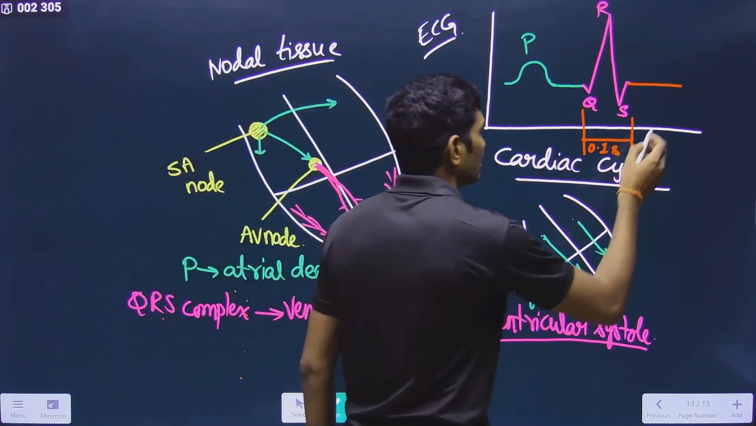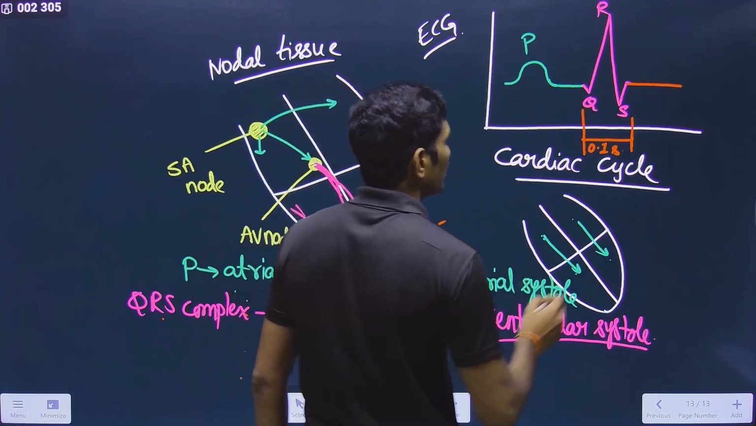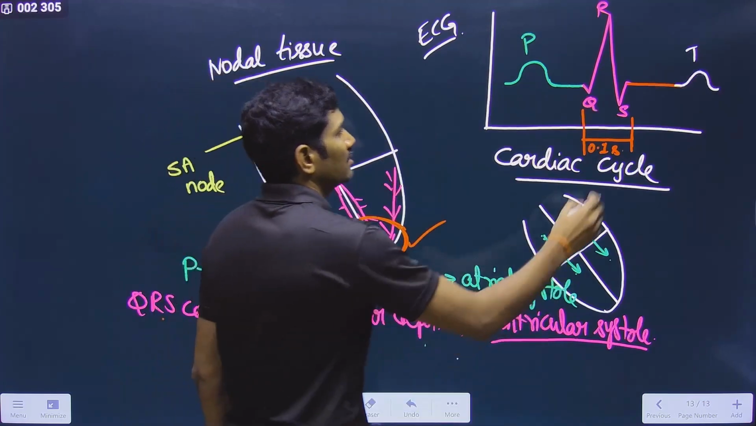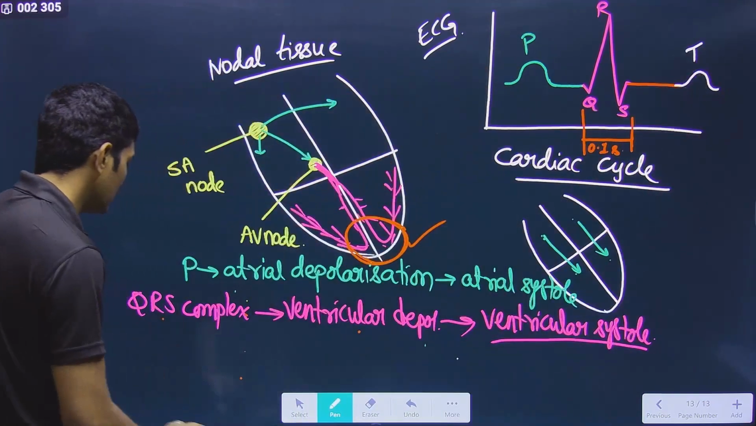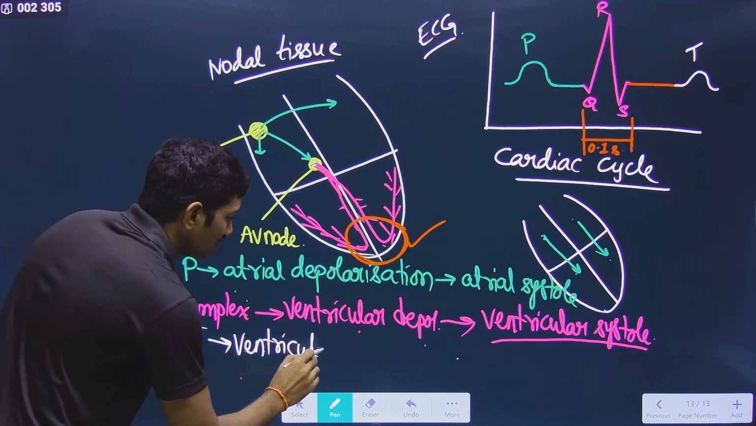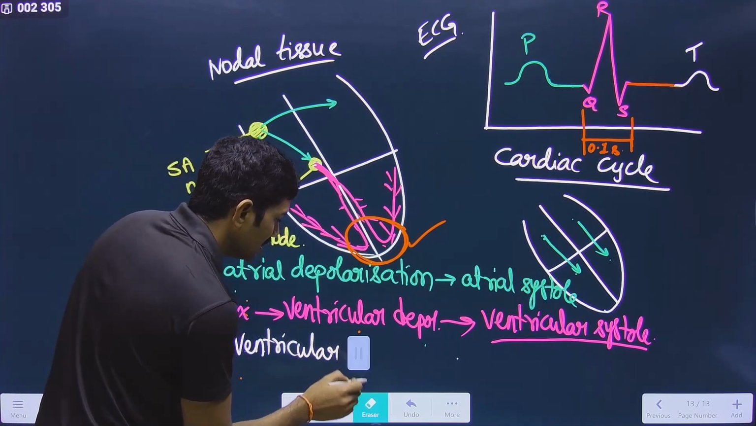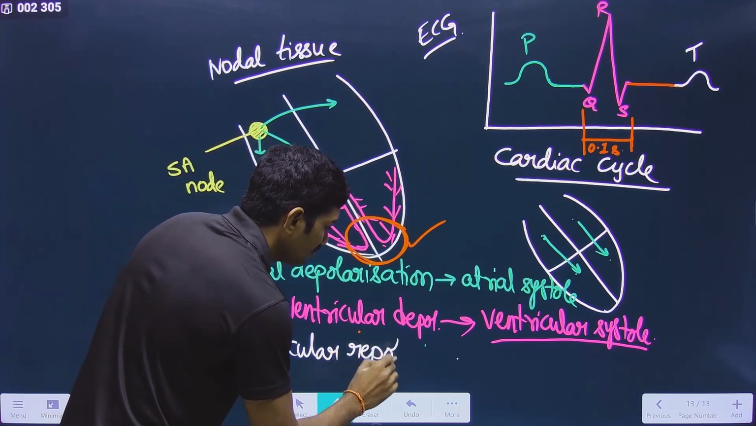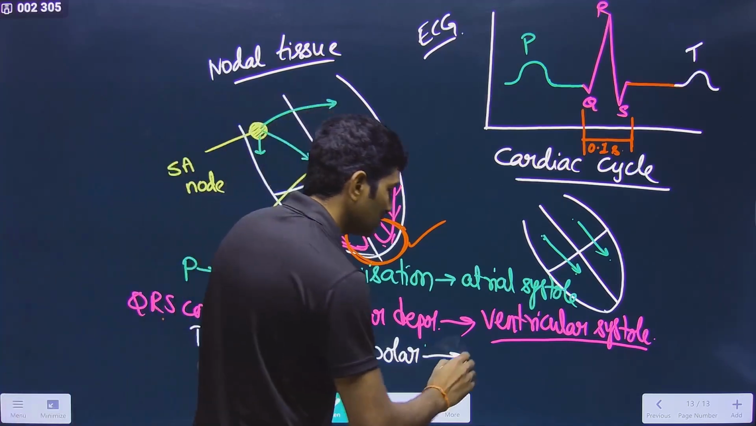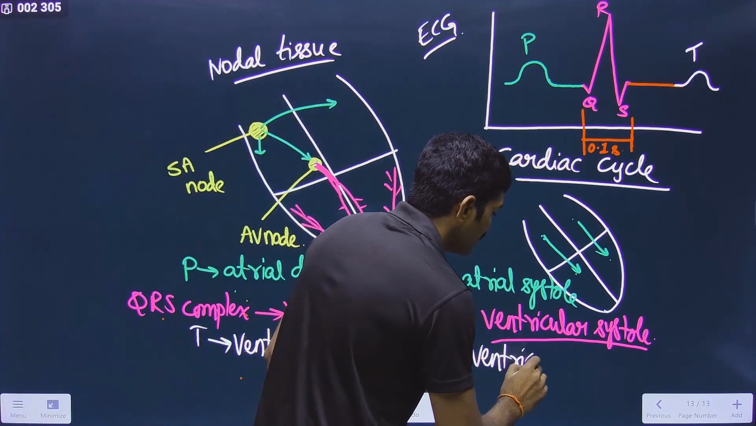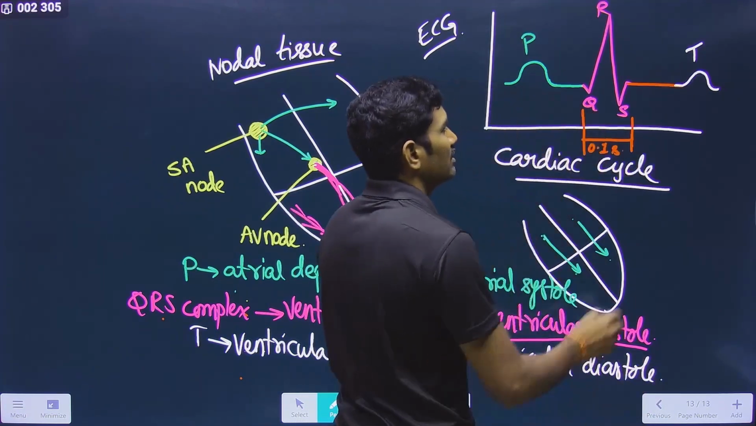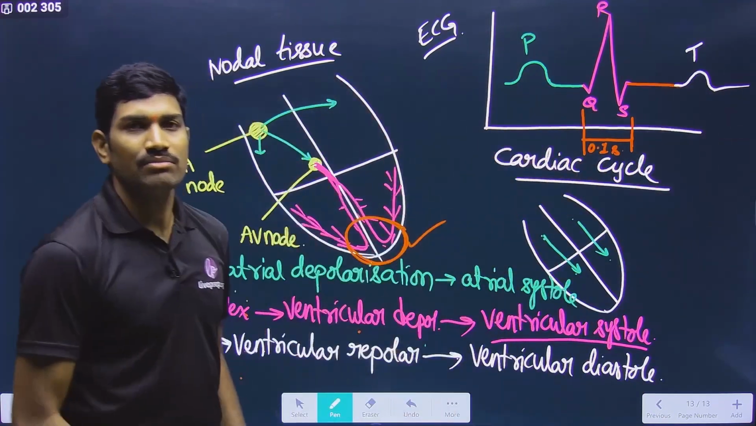And the last one, after this, now there is a small peak. This is the T. Observe carefully. And what does this T represent? T represents ventricular repolarization. Already depolarization is done. It is the repolarization. Ventricular repolarization means what? Again it is diastole. So it is the ventricular diastole. Now again after this what happens? Once again P will come, that is the next cycle.